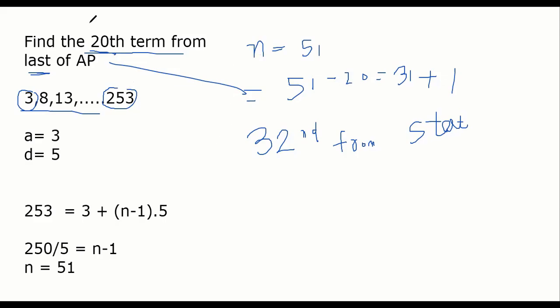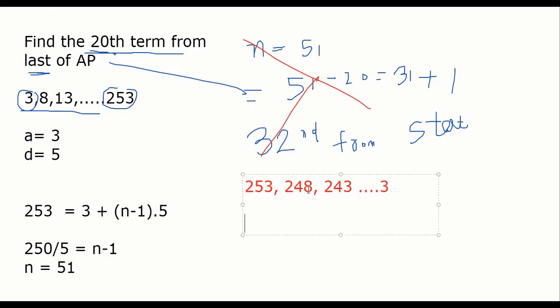Good. Now we are going to do the same question in a different way. Let's reverse the AP. If I reverse the AP, what will it become? 253, with difference 5, so 253, 248, 243, and so on down to 3.